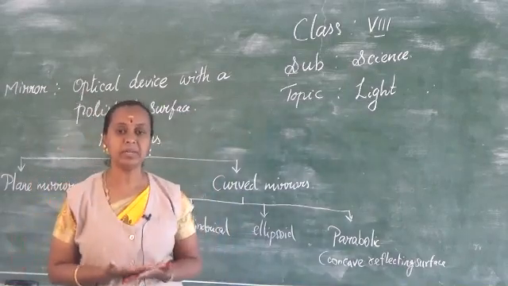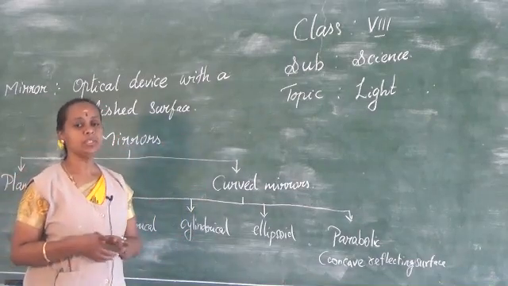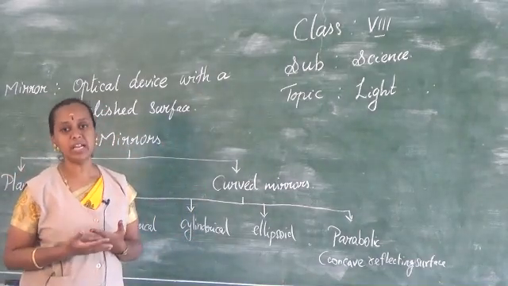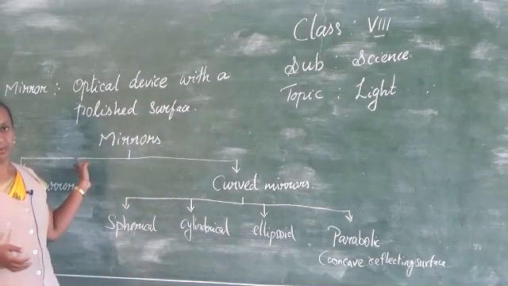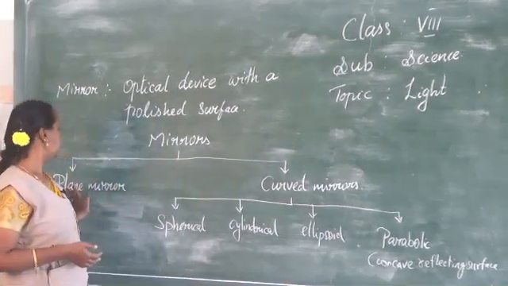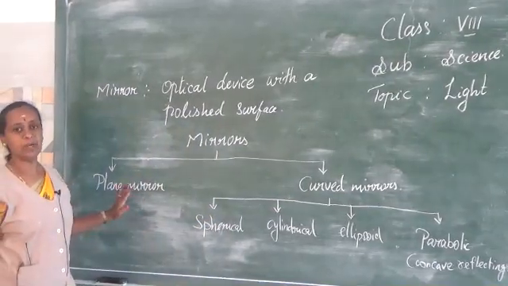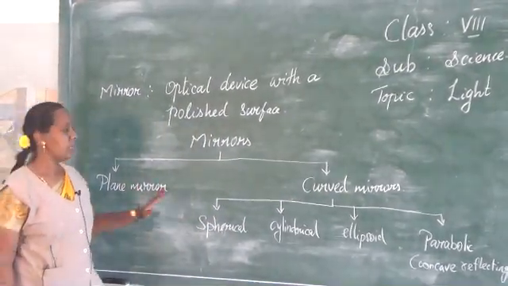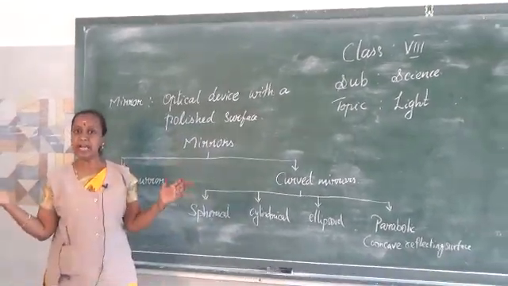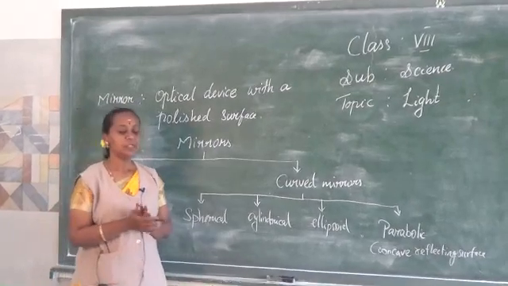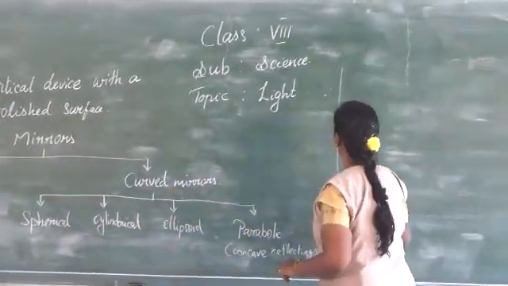So what is a mirror? A mirror is an optical device with a polished surface which reflects the light that falls on it and produces an image. Mirrors have two types of surfaces, plain and curved. Plain will produce a perfect image, whereas curved mirrors produce images that will be either enlarged or diminished. Now we are going to learn about spherical mirrors.